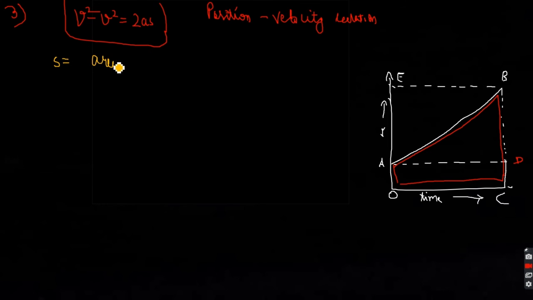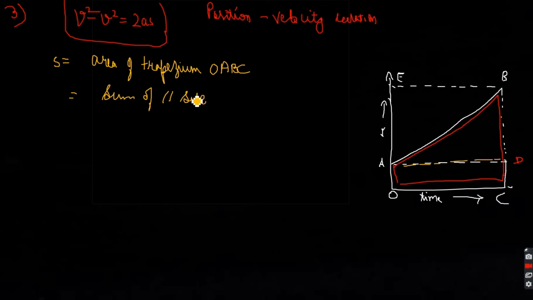The area of trapezium, you can see the shape. Trapezium is O, A, B and C, and this is its height, right? The AD is the height. So the area of trapezium is sum of parallel sides, you know what parallel side is, right?